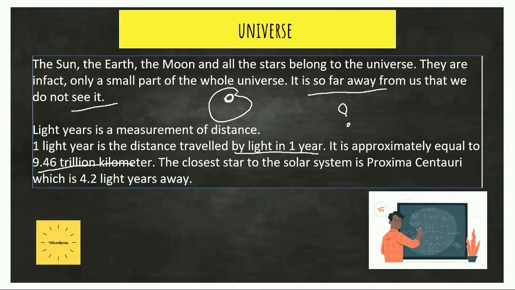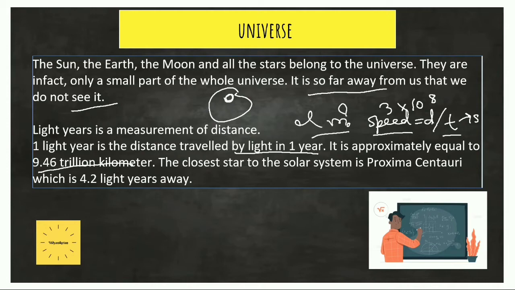So how do we get the value of 1 light year, the distance of 1 light year? It is calculated by using the equation speed equals to distance by time. We all know the speed of light, that is 3 into 10 to the power 8 meter per second, and the time is 1 year, which we will convert into seconds, and then we will find the distance in meters. Then this distance in meters will be converted to distance in kilometers. Then we get that 1 light year is equivalent to 9.46 trillion kilometer approximately.